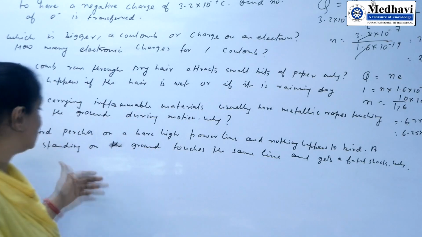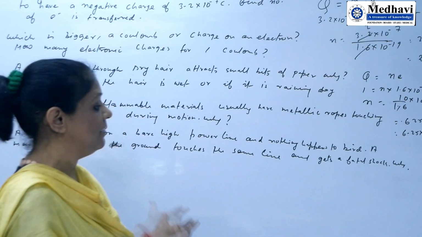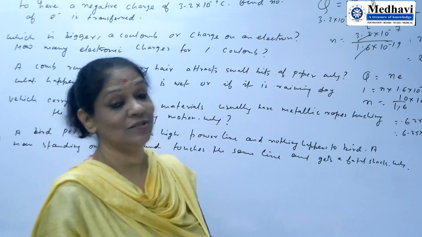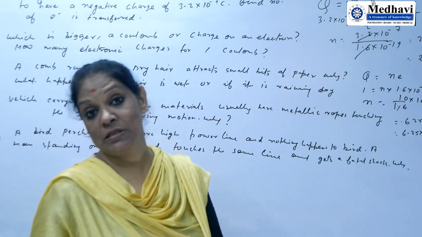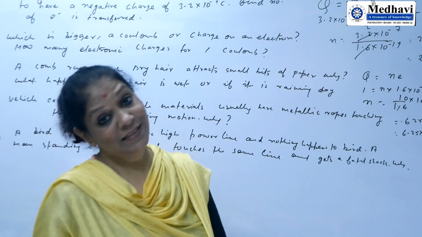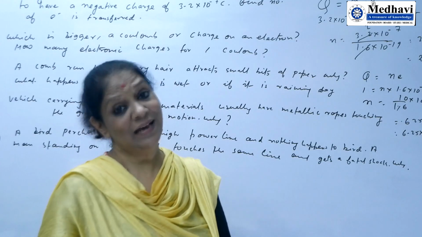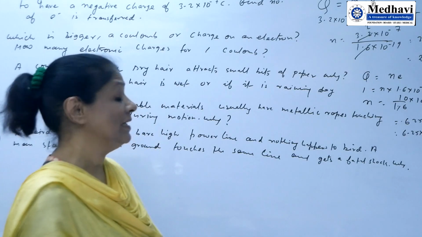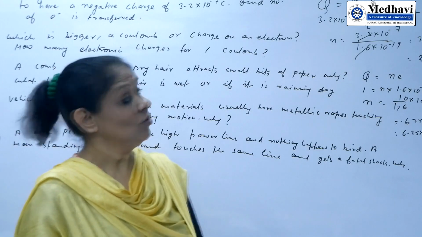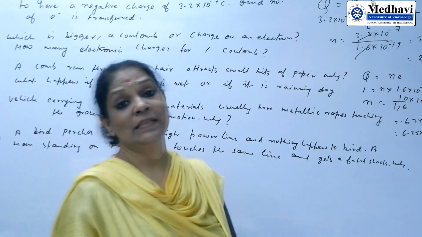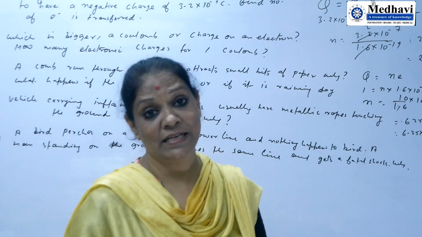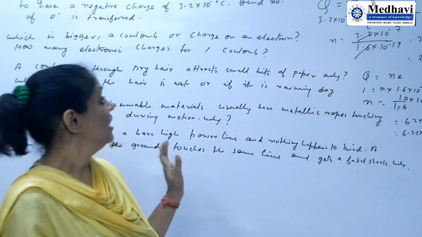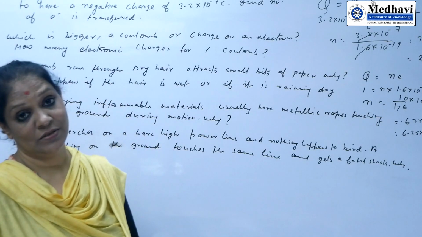A person standing on the ground touches the same line and gets a fatal shock, because the person is on the ground, so is earthed, affected by the earth. So here the circuit has been completed. That's why it is fatal. From all the information I have explained about charges, we can solve all these questions.